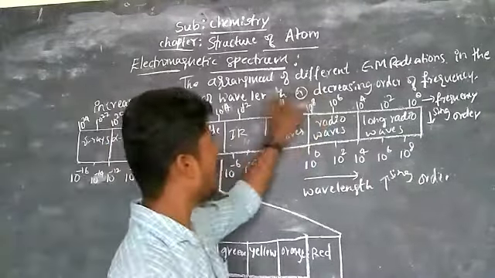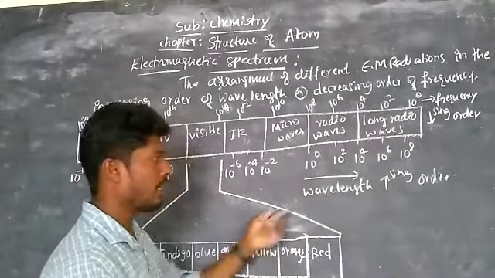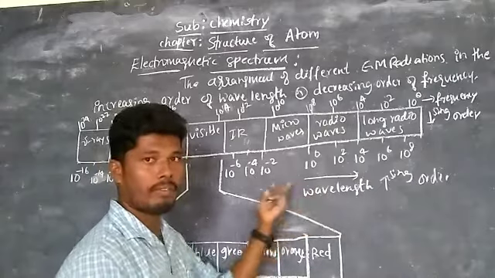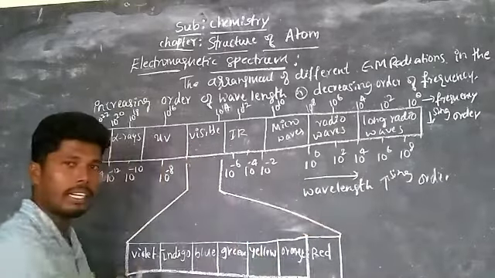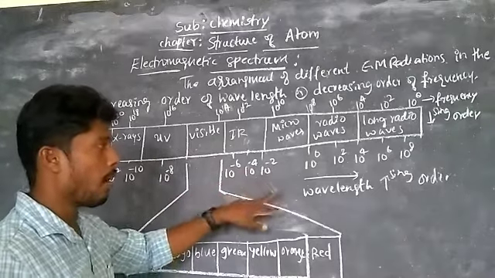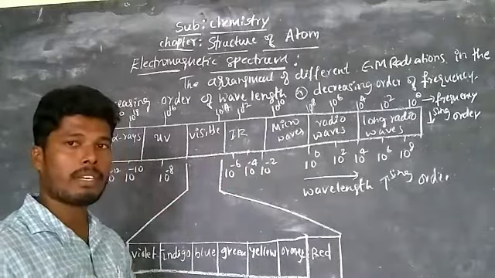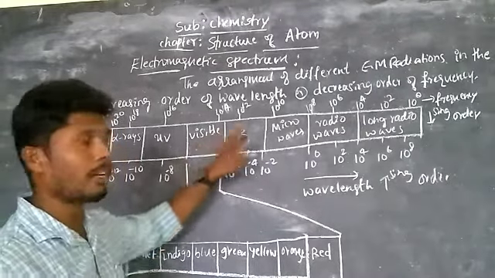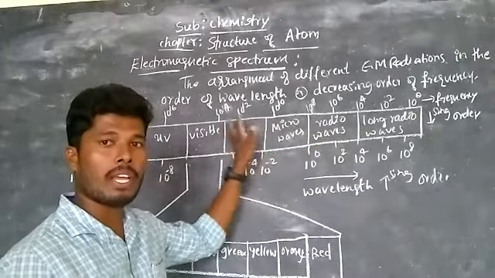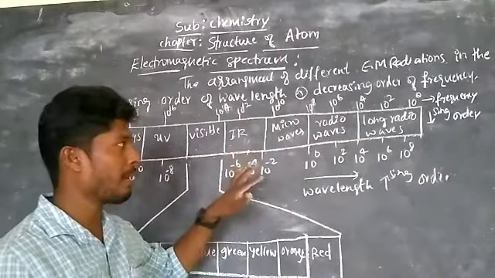If you move from left to right, wavelength increases. If wavelength increases, frequency definitely decreases. Those two are reciprocal to each other, meaning opposite to one another.